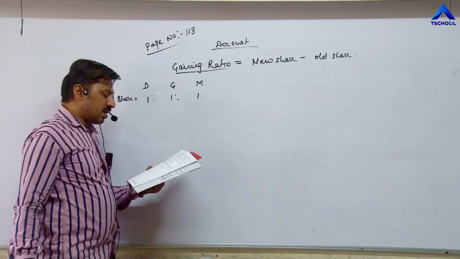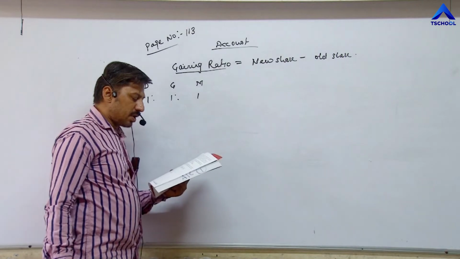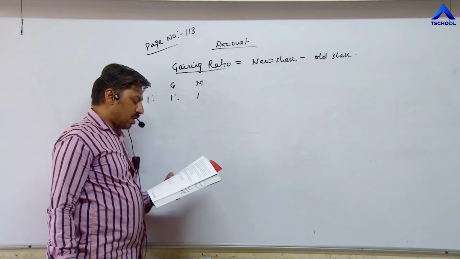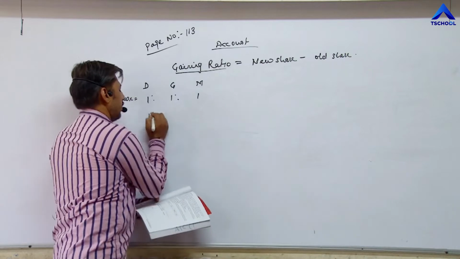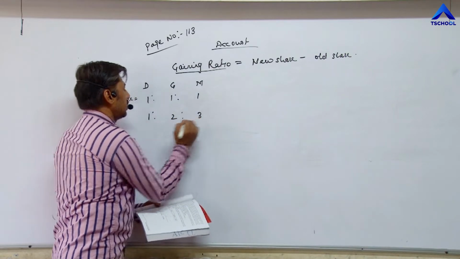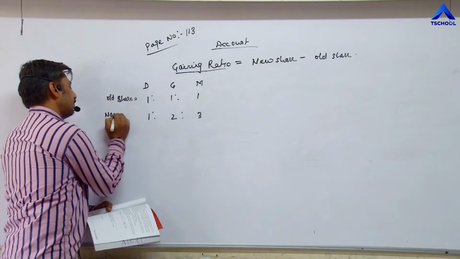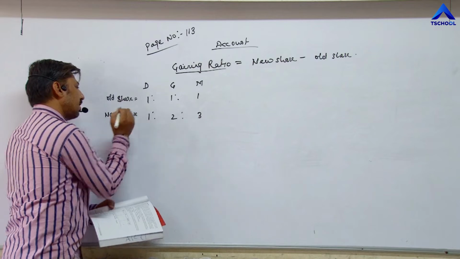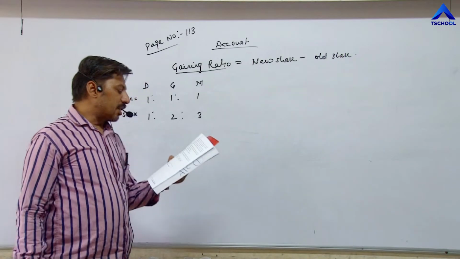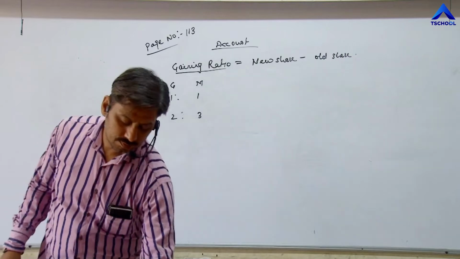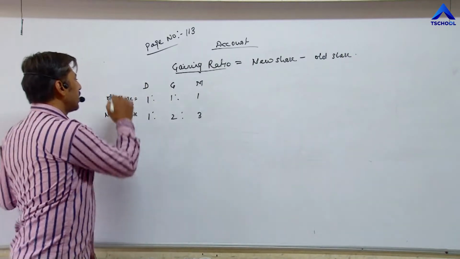All partners have decided to change the profit and loss sharing ratio in future to 1:2:3. This is new share. Now what we have to calculate? Sacrificing ratio or gaining ratio? So calculate the gain ratio.